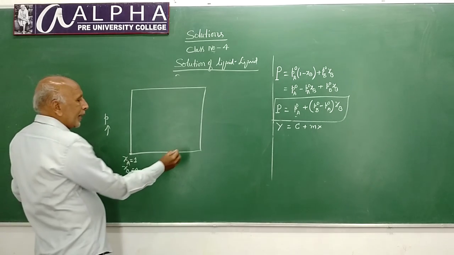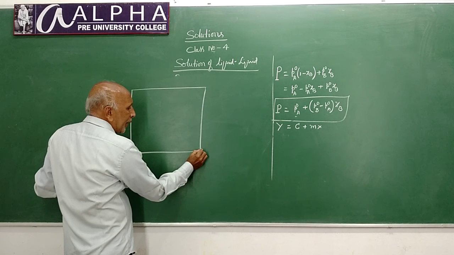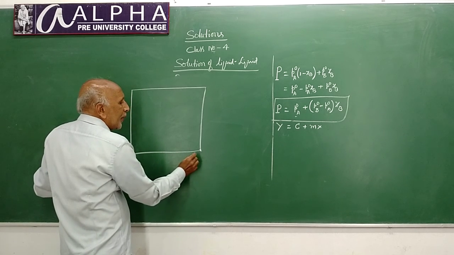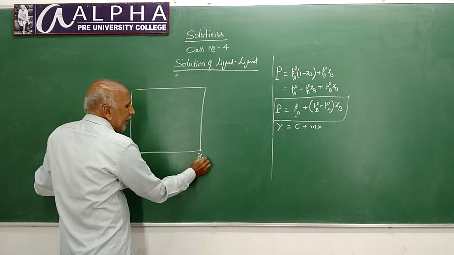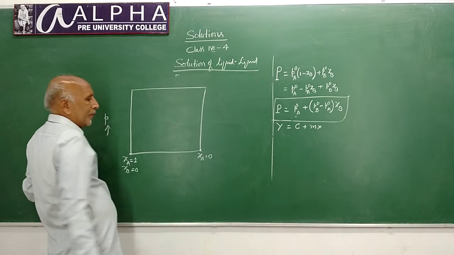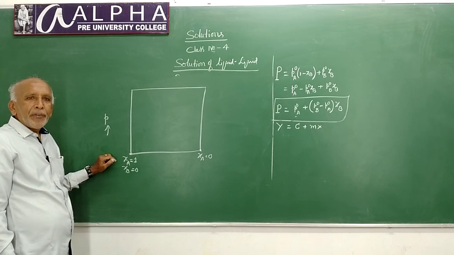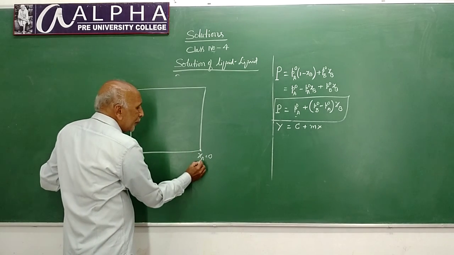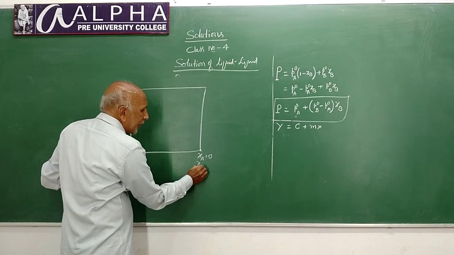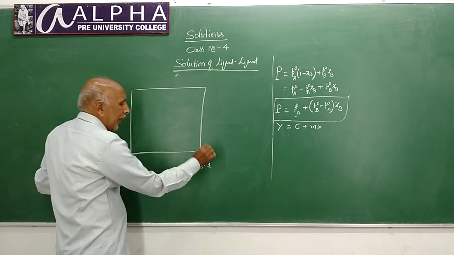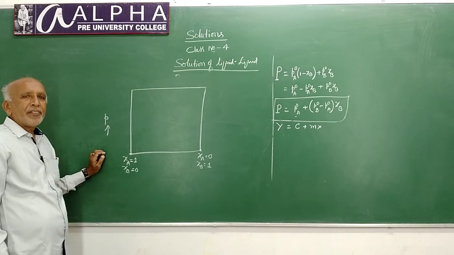Okay. Similarly, consider this point. Here, liquid A is 0, where its mole fraction is 0. And here, pure liquid B is present, where its mole fraction is 1.